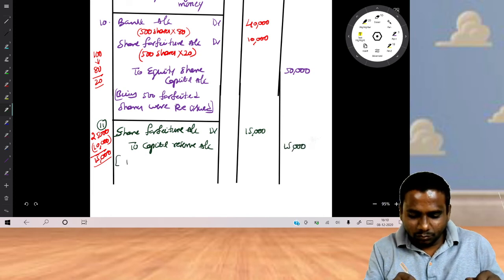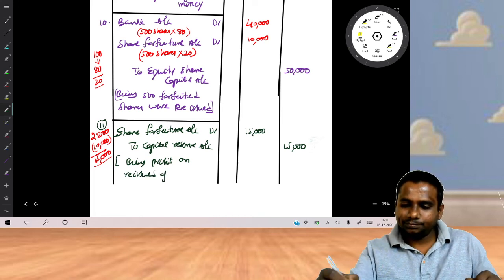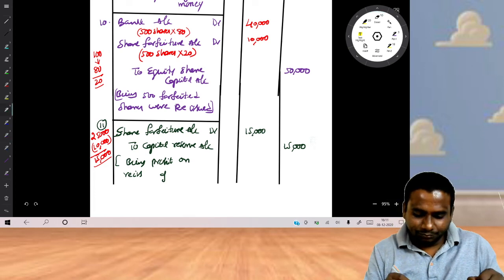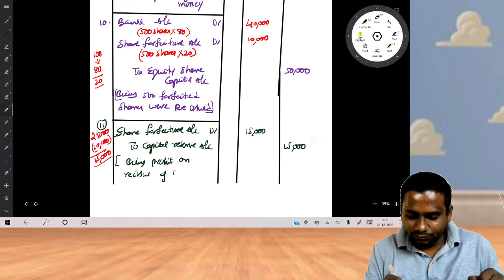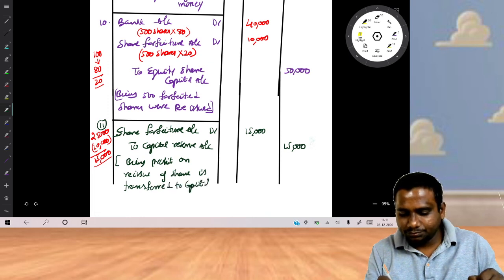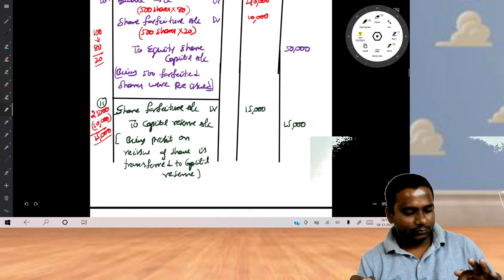Write in the narration: being profit on reissue of shares is transferred to capital reserve. That's it. This is your problem.